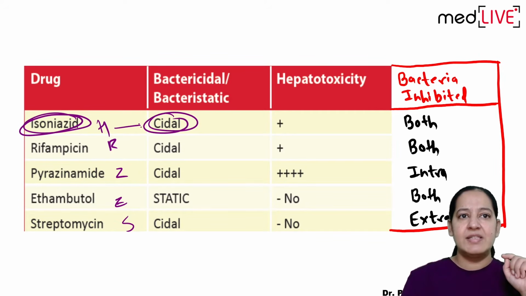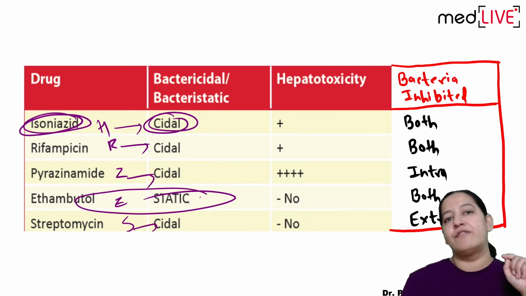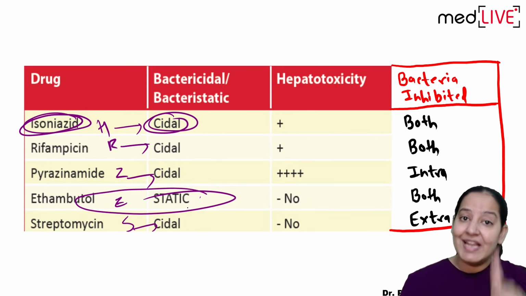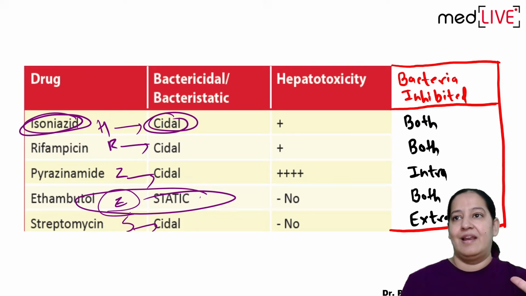HRZES. H is cidal, R is cidal, Z is cidal, S is cidal. Except ethambutol, all of them are cidal. Cidal means they kill the bacteria. Static means they do not kill the bacteria, only stop cell division. So only ethambutol is static, the rest are all cidal.